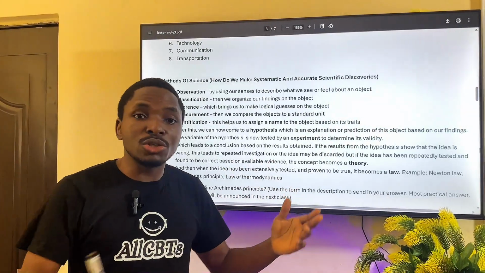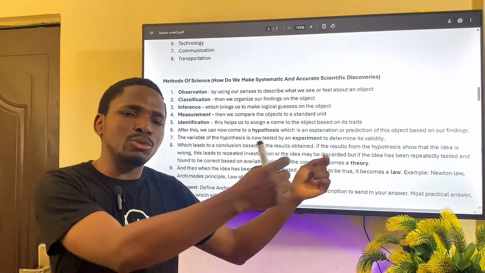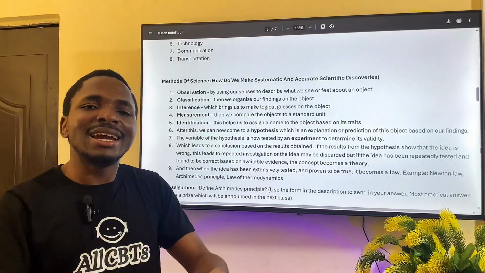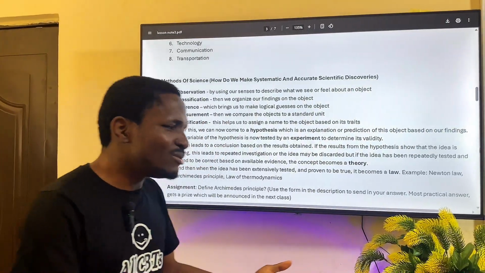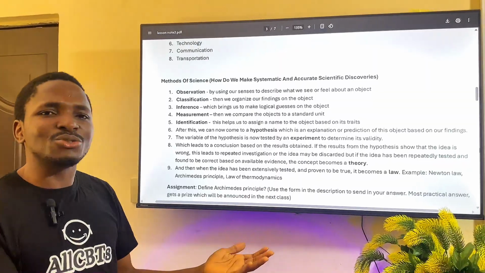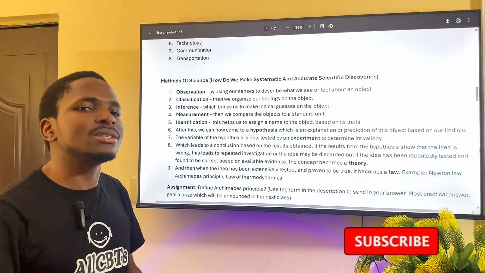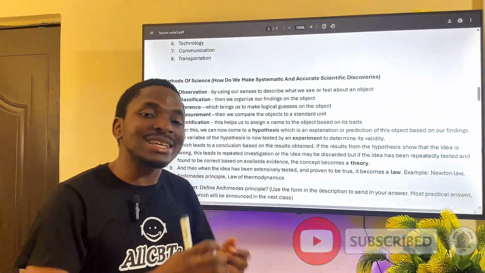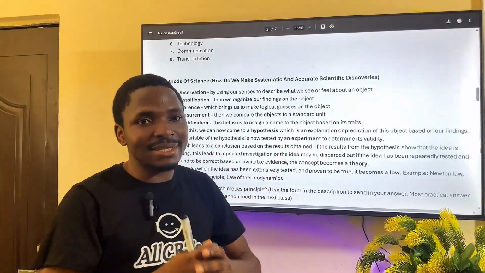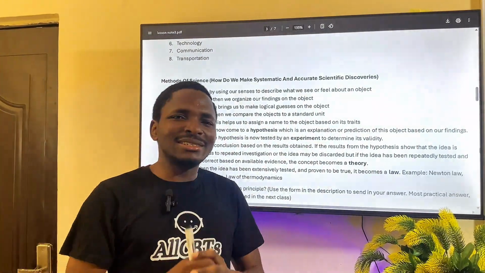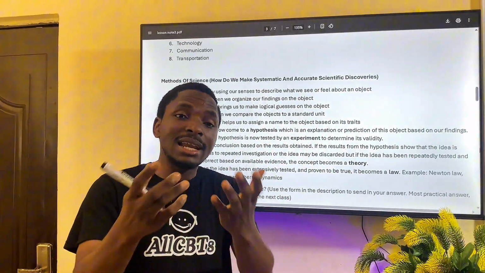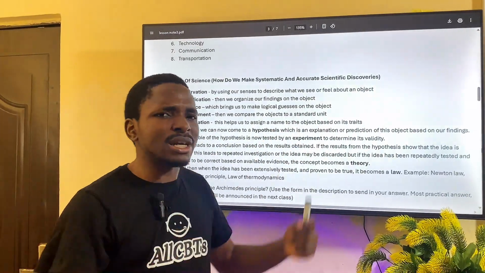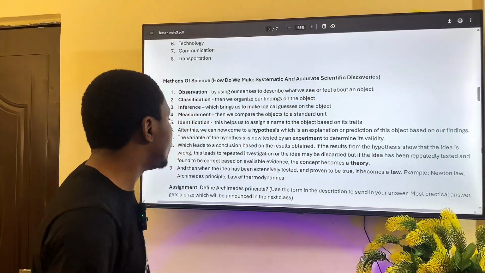Why is it called Newton's law of motion? Because Newton was the one who came up with the idea, the hypothesis, the guesses. He presented it. It was contested, and then generally accepted that based on previous facts and what has been tendered to us, we agree with you, Newton, that this is accurate, this is true. So when a fact, a law, a concept has been contested and accepted as generally accurate, it is then allowed to become a theory. And it takes a long period of time before a theory becomes a law.